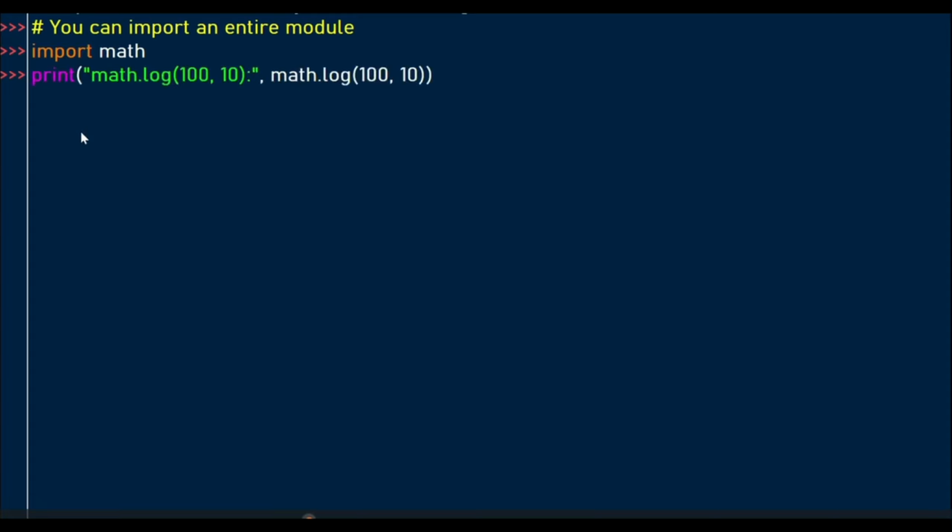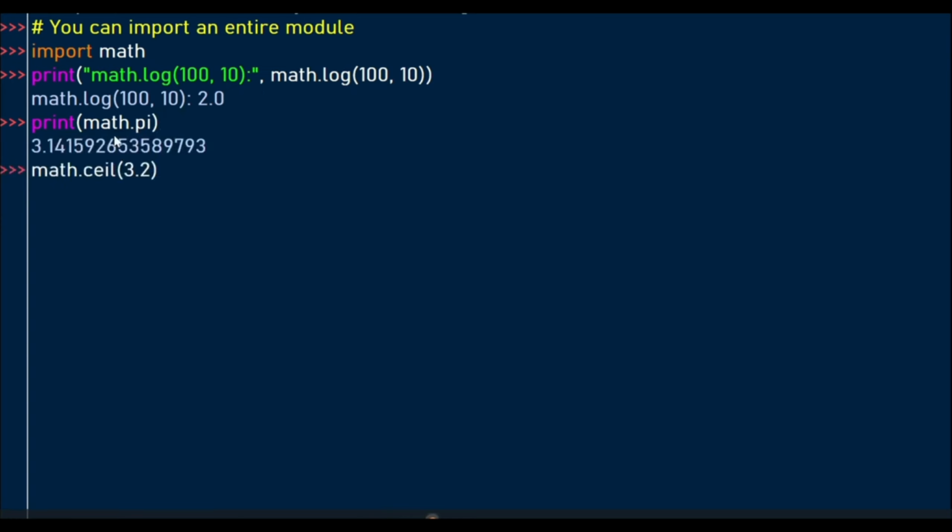so that we can use the functionalities within this math module. Once the module is imported, you can use the log function, the logarithm of 100 to the base of 10, and then you can calculate the result, which is 2. You can also use math.pi, if you want to use pi, which is 3.14 and so on.